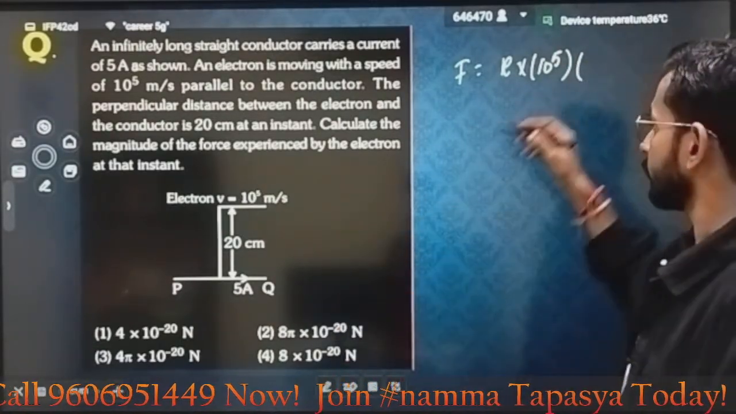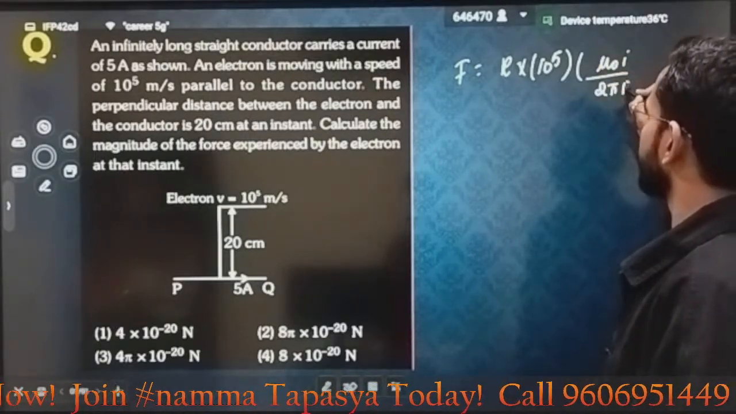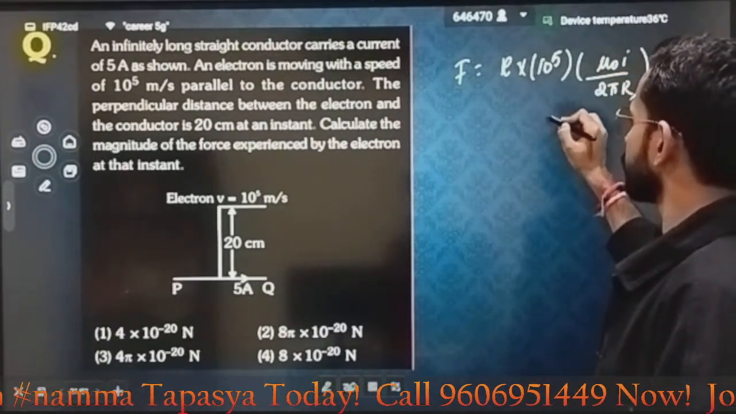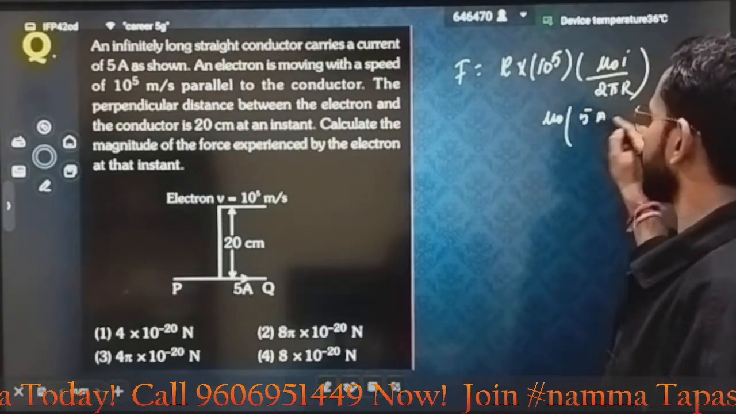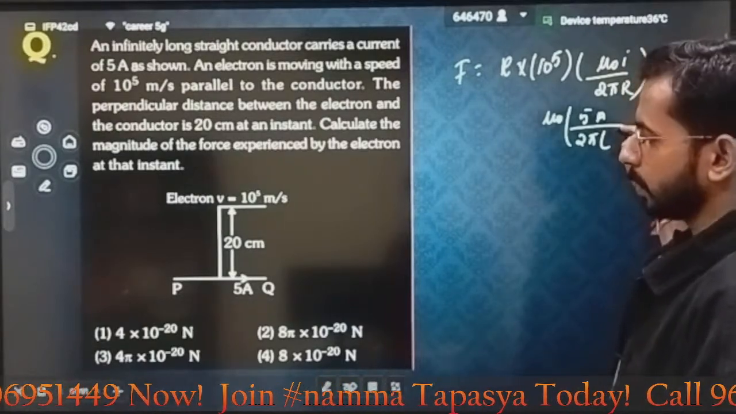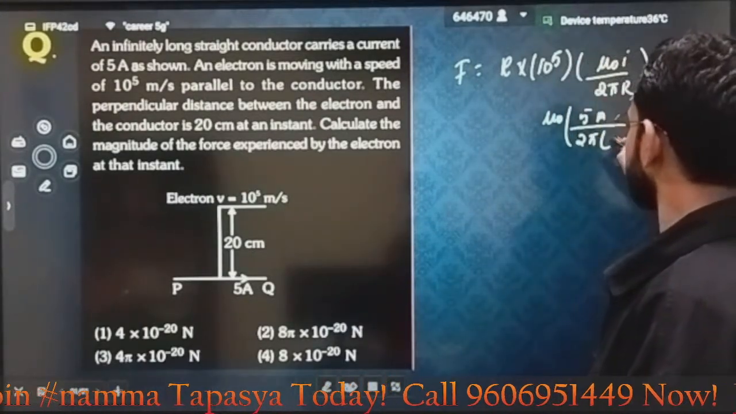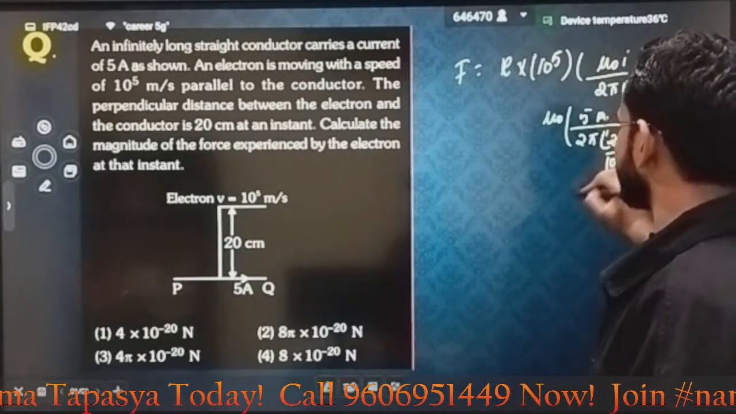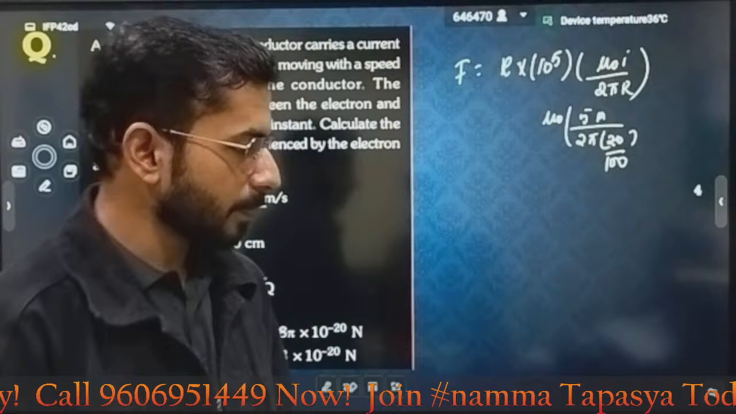That is an interesting one. B due to the wire is equal to mu naught I divided by 2 pi r, and all the values you can put. Mu naught you already know, current is 5 ampere, divided by 2 pi r, where the distance is 20 centimeter. You have to convert it into standard units as well. Just put the values and you have your answer.